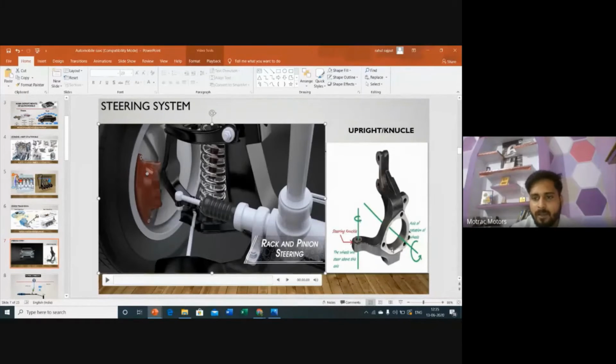In the steering part, most people have seen this part. This part is connected to your wheels. This is called a knuckle or upright. This is the same part. The same part is here. This part and this part are the same.